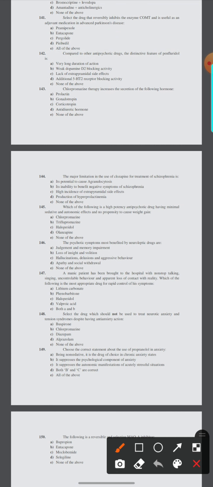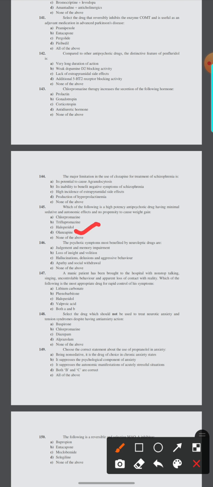145. Which of the following is a high potency antipsychotic drug having minimum sedative and autonomic effects and no possibility to cause weight gain: chlorpromazine, trifluoperazine, haloperidol, olanzapine. Option C, haloperidol.